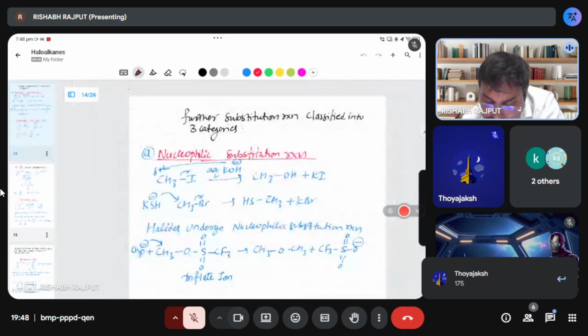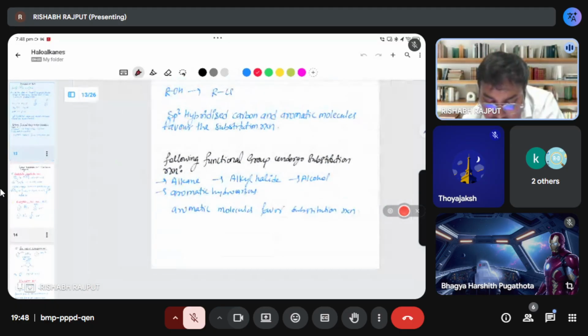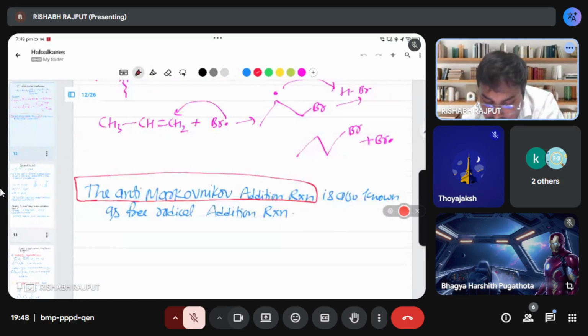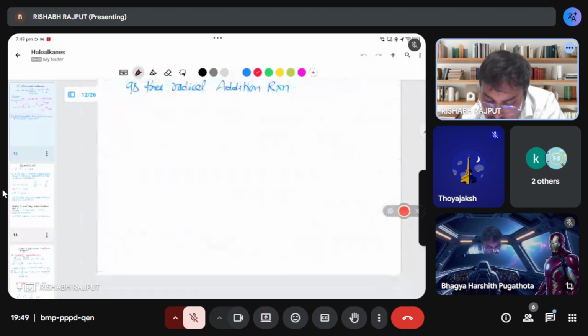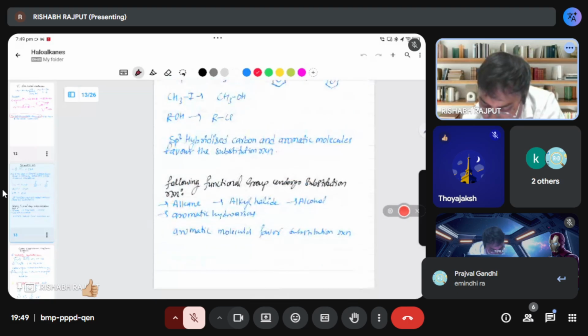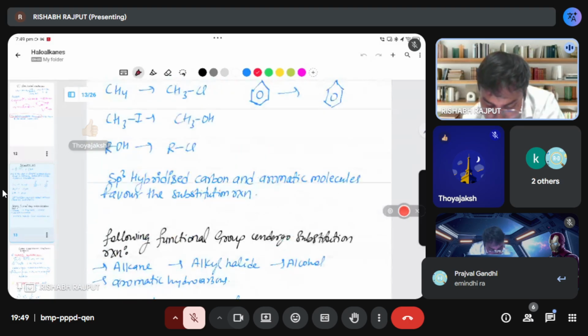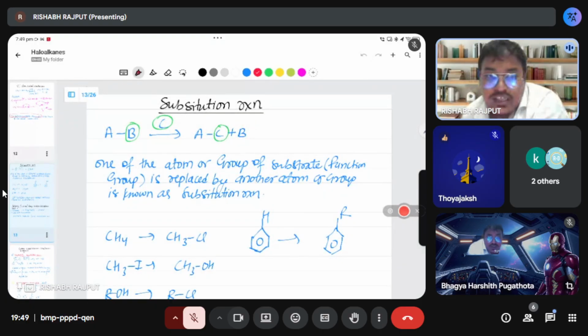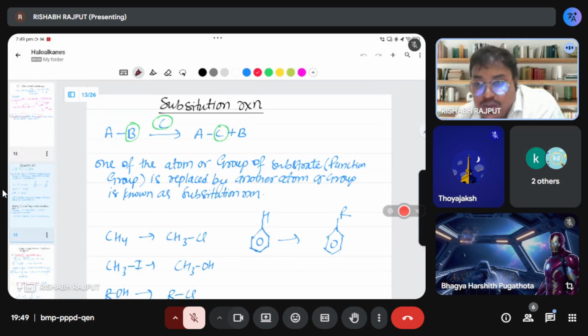I have to explain some definition. I will not explain in the class because it will be time pass. That is why I am explaining here. See, I am explaining some definition here, substitution reaction. If you know what is the meaning of substitution reaction, I'm just explaining some definition. It's only for 10 minutes. Then I will leave you. Don't worry.